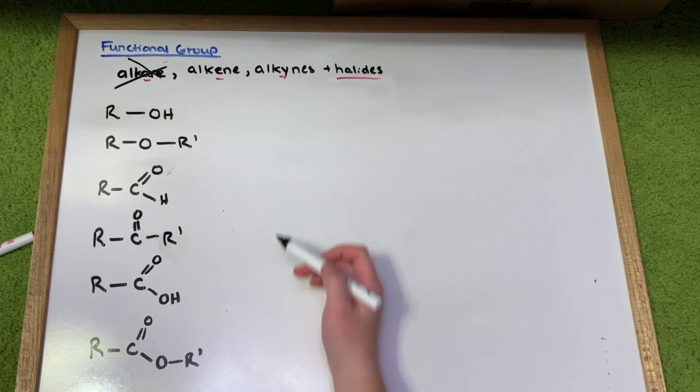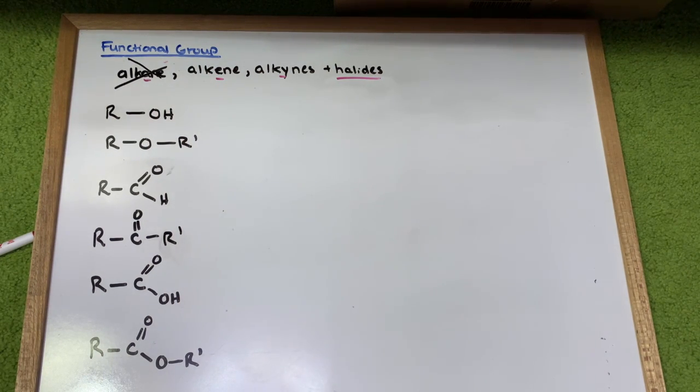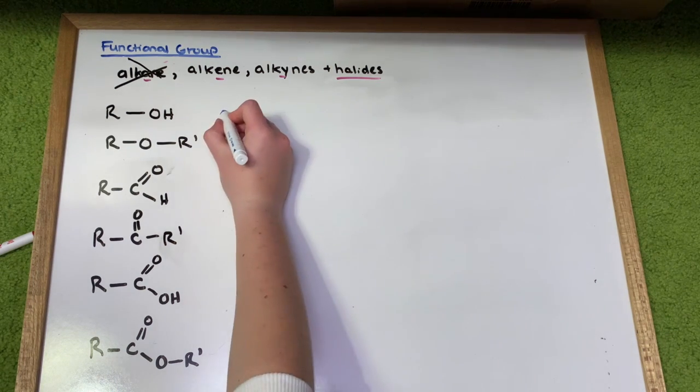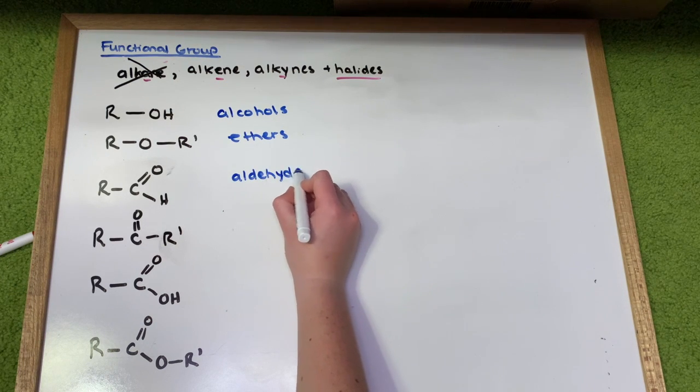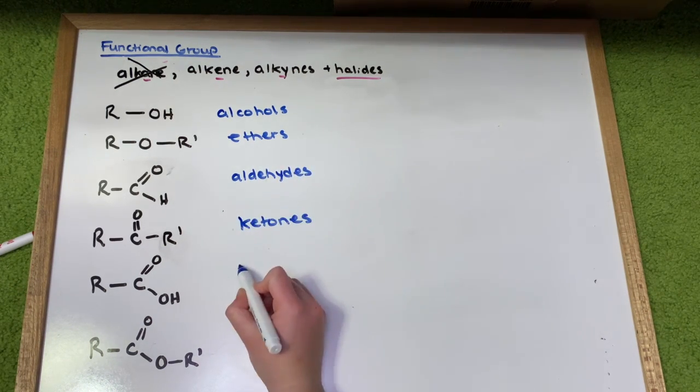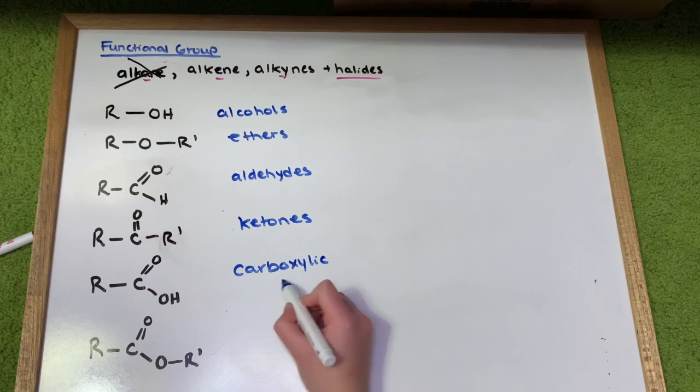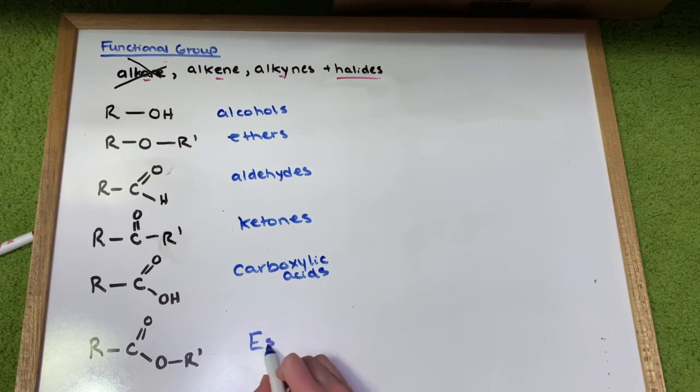Alkanes are not actually a functional group, they lack a functional group, but they are important for organic chemistry, so I chose to include them here. To continue with alcohols, we have ethers, there's aldehydes, ketones, carboxylic acids, and then lastly we have esters. And the main difference here between aldehydes and ketones is that the aldehydes have a double bonded oxygen on the end of the chain, whereas the ketones have a double bonded oxygen in the middle of the chain.